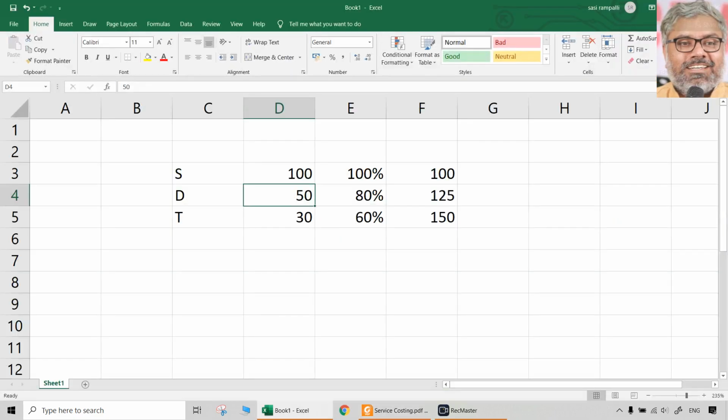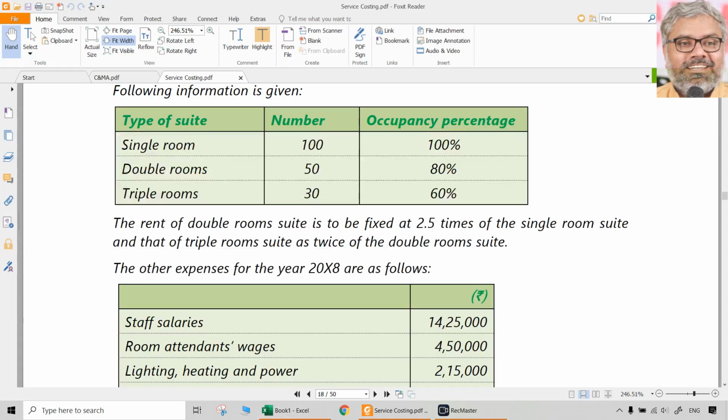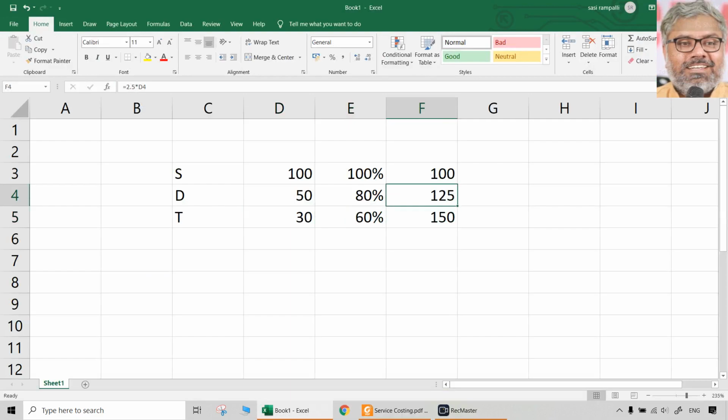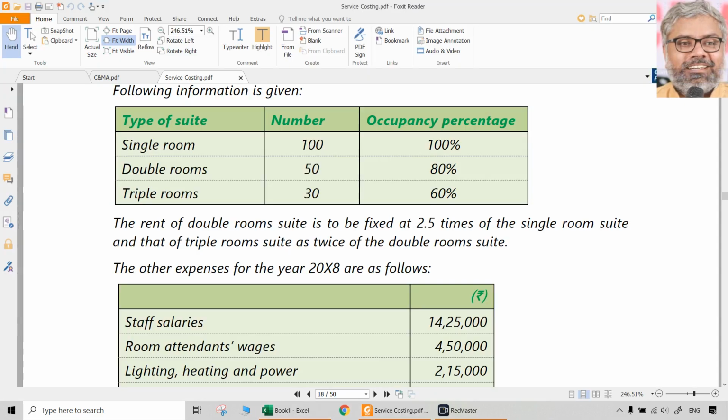So 125 single rooms is equal to 50 double rooms. Same way, triple room is 5 times of single room. That means 30 triple rooms are there, but they are equivalent to 150 single rooms. So total single rooms, if at all we convert everything, it will be 375. That is the point given there.